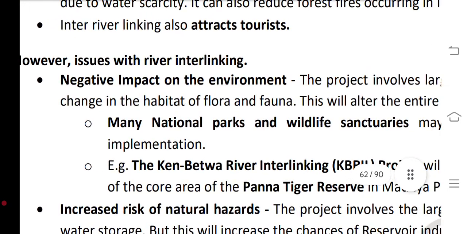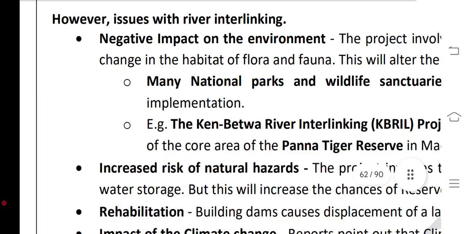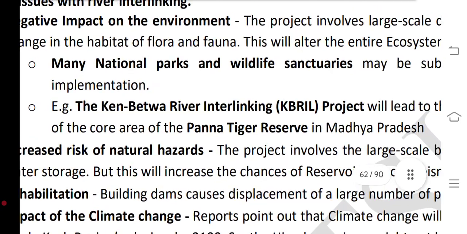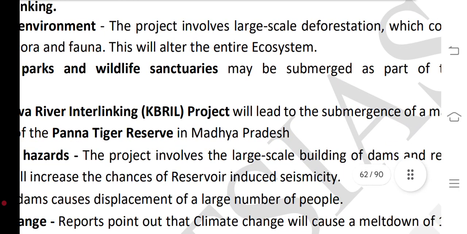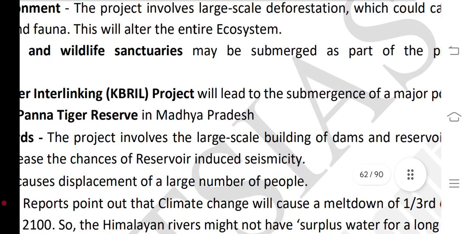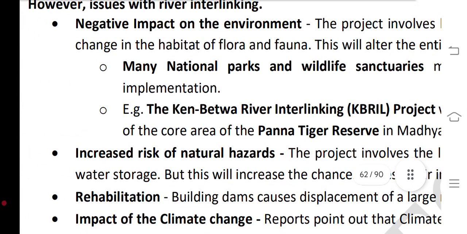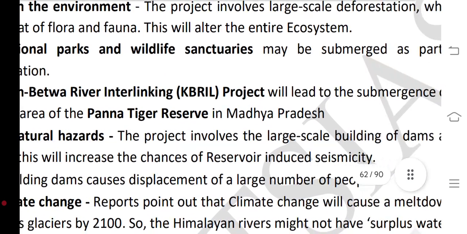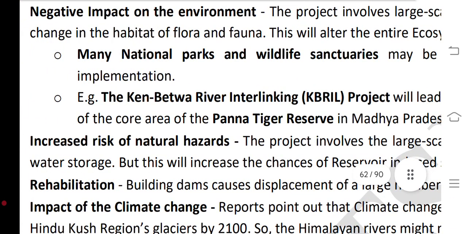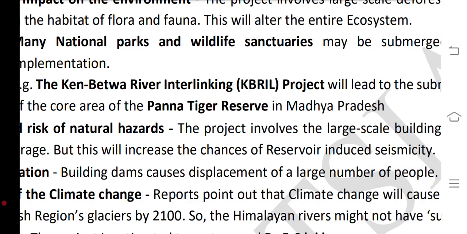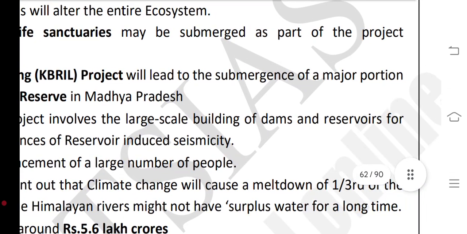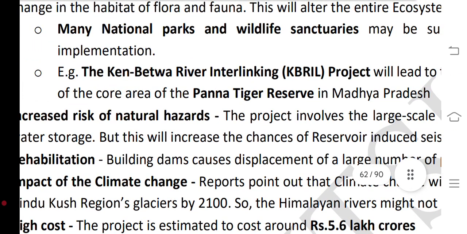Inter-river linking can also attract tourism. However, there are issues with river interlinking and its negative impact on the environment. The project involves large-scale deforestation, which could cause a change in the habitat of flora and fauna, and this will alter the entire ecosystem. Many national parks and wildlife sanctuaries may be submerged.